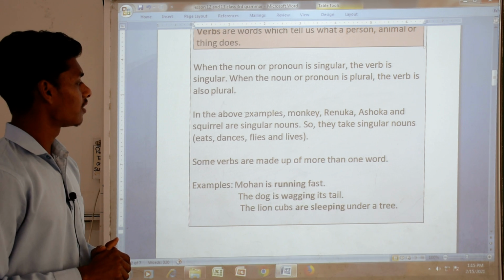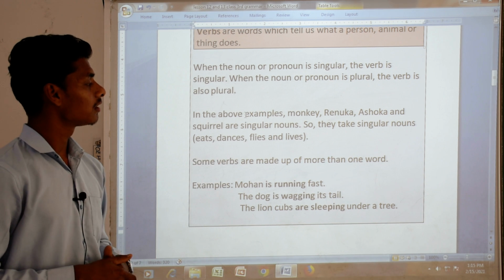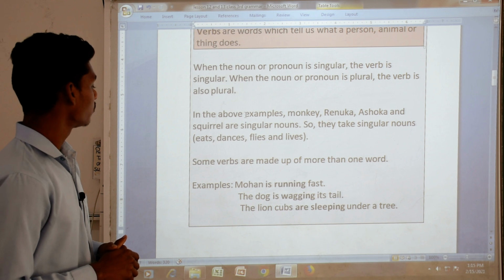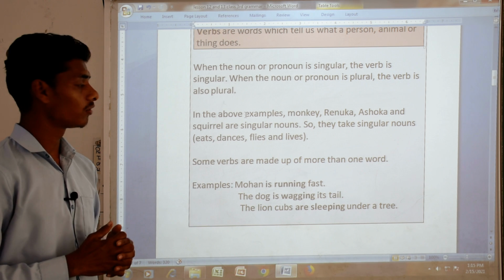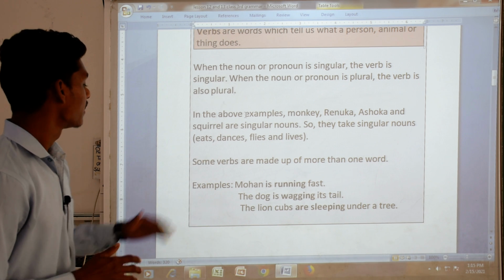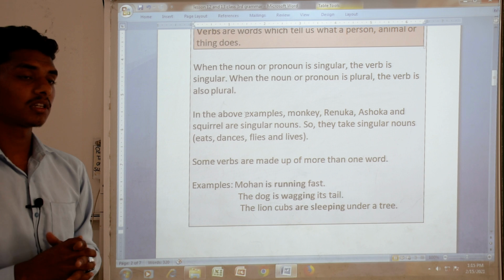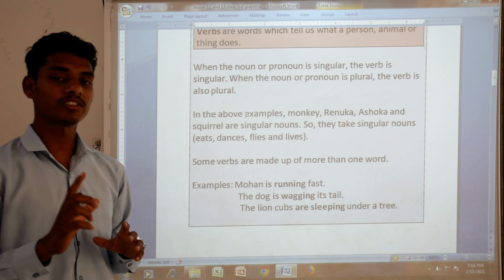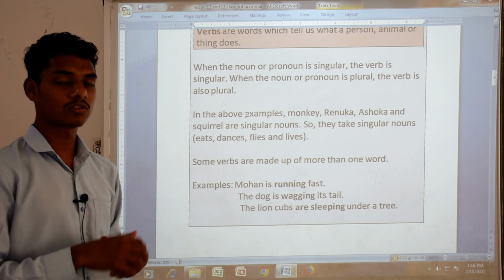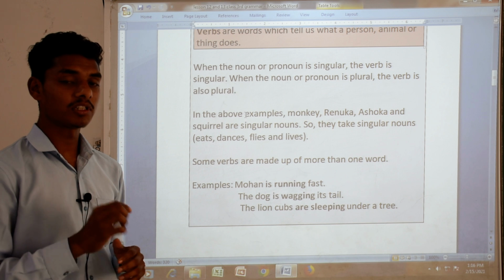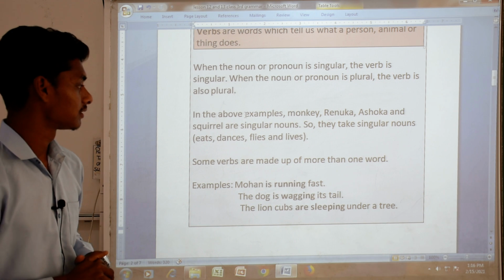In the above examples, monkey, Renuka, Ashok and squirrel are singular nouns, so they take singular verbs like eats, dances, flies and lives. Singular nouns take singular verbs. Some verbs are made up of more than one word. If we talk about a singular person, like monkey eats, monkey is singular, so eats is the verb, and with a singular noun we use an s after the verb.